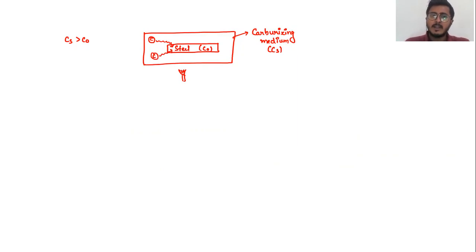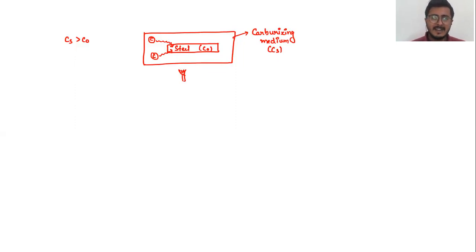Now, what will happen? Basically, with the increase in the concentration of the carbon inside your steel block from the surface, the hardness of the surface is going to increase. And this particular process is known as carburization. So we know that with the increase in the concentration of carbon, the dislocation movement is difficult. It is getting difficult to move over the surface, and therefore the hardness of the surface increases. So this is the basic concept behind carburization and how it takes place. And we can say that diffusion plays an important role for carburization to occur.